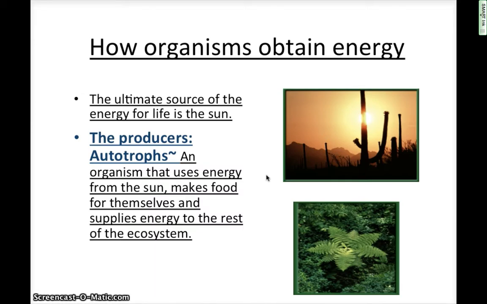It's defined as an organism that uses the energy in the sun to make food, glucose, for themselves to provide energy for the rest of the ecosystem. So we call them the producers because they're really taking the energy from the sun and producing food for everybody else. Autotrophs means the same thing. Think about the word auto means self, like an autobiography. Trophs means feeder, so they're a self-feeder. They make their own food.